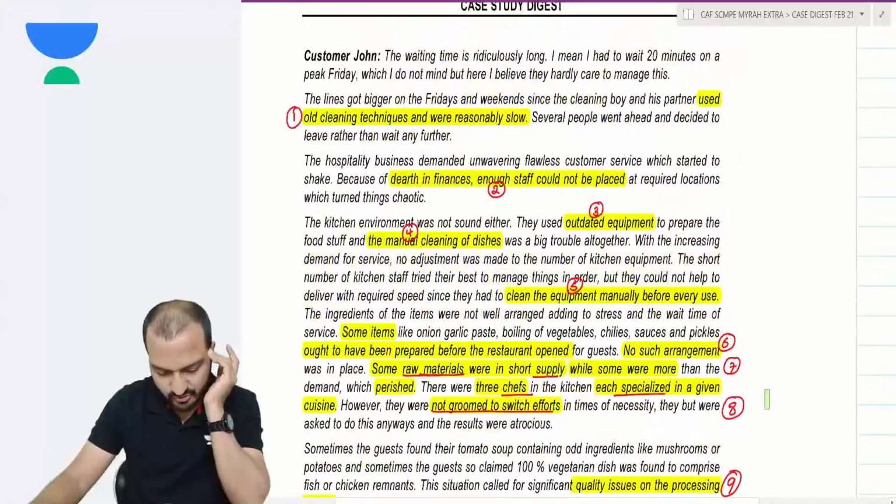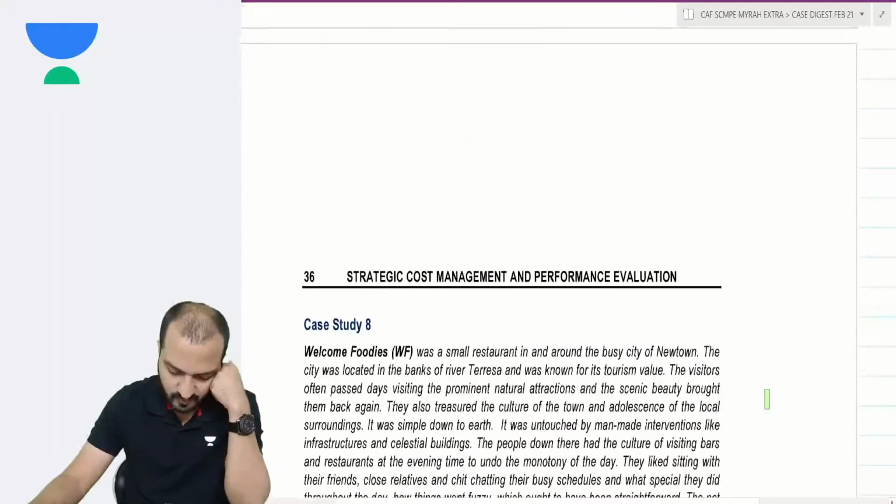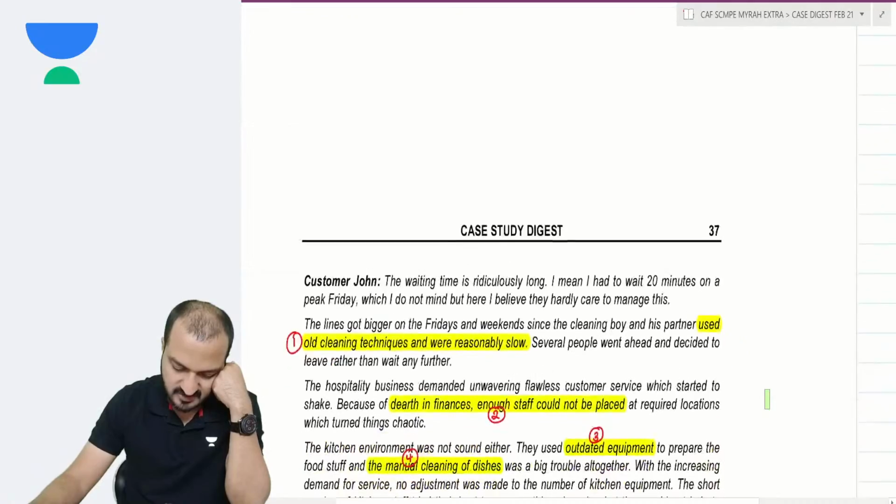Again, take a minute. I can show you the highlighting that I have done. If you want to copy the highlighting, starting from here, you can do.